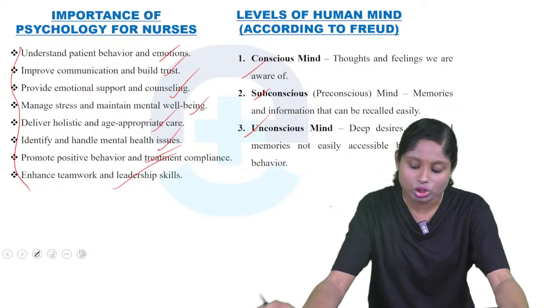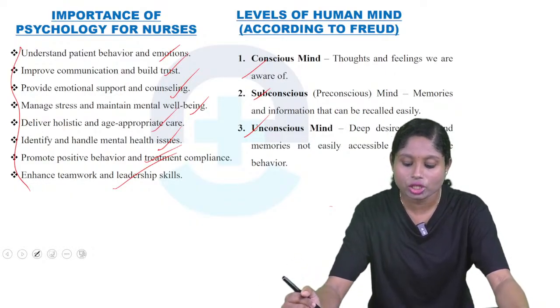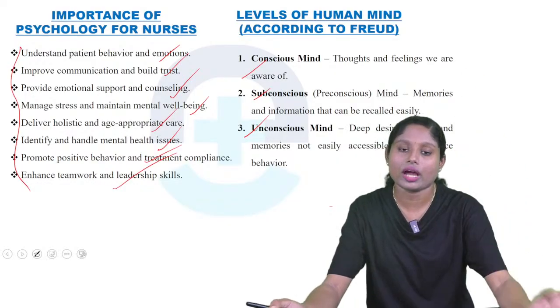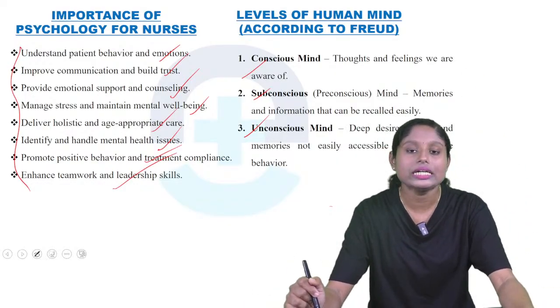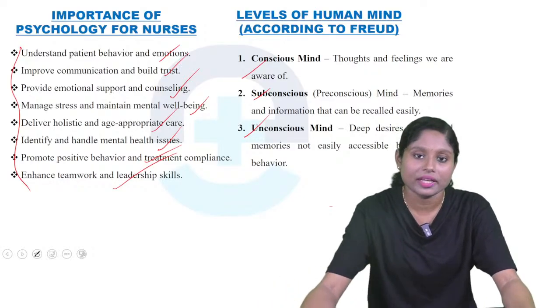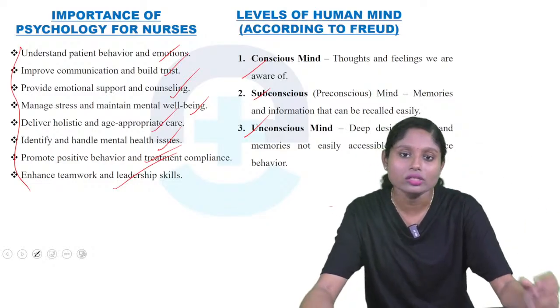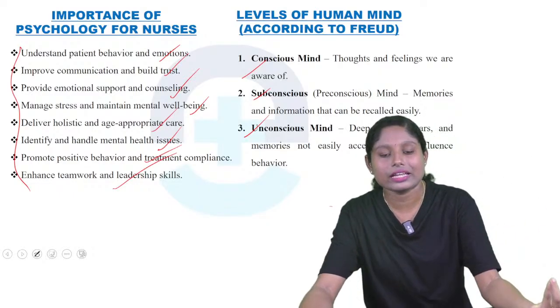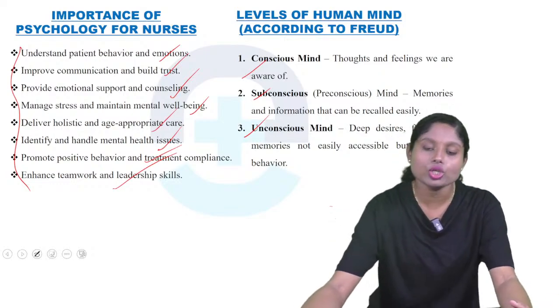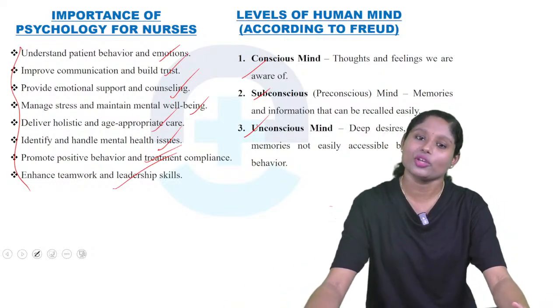Subconscious or preconscious mind: memories and information that can be recalled easily. So we are able to recall the memories. Unconscious: deep desires, fears and memories not easily accessible but they influence behavior. So that person is not able to recall some things or events that happened in the past. So that is unconscious. So conscious, subconscious and unconscious, that's the levels of the human mind.